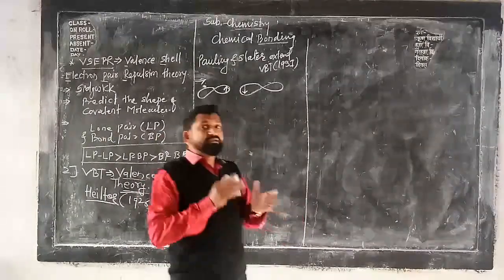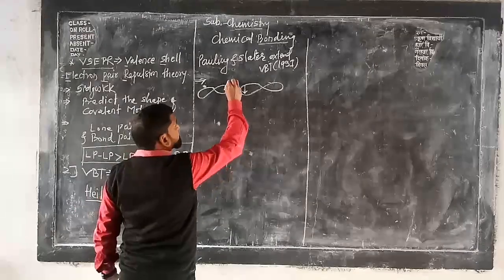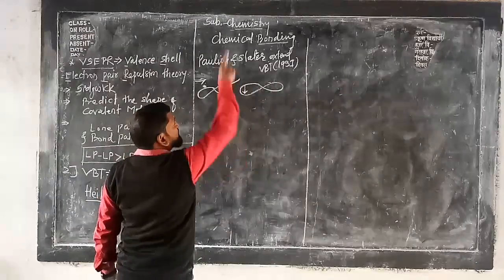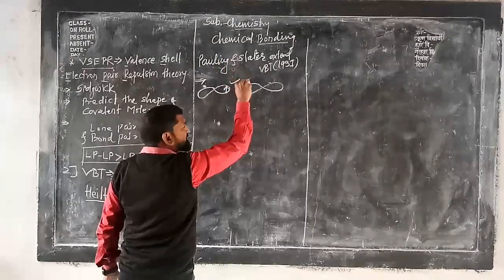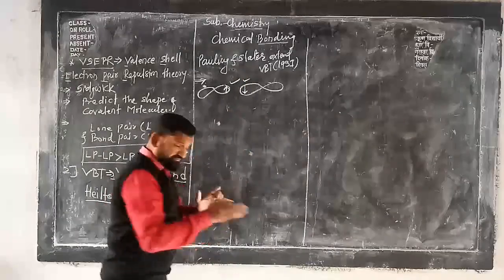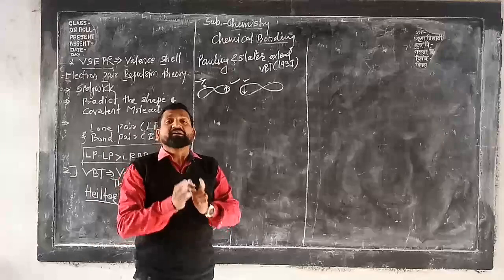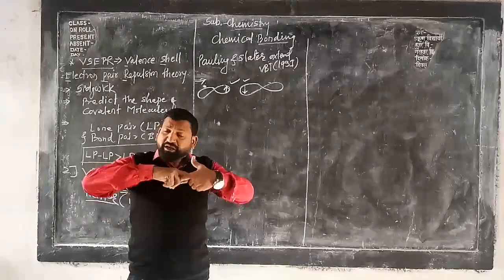For example, see here, this is a single electron which is in the upward direction, and this is another single electron which is in the downward direction. This is called single electron overlapping with opposite spin.